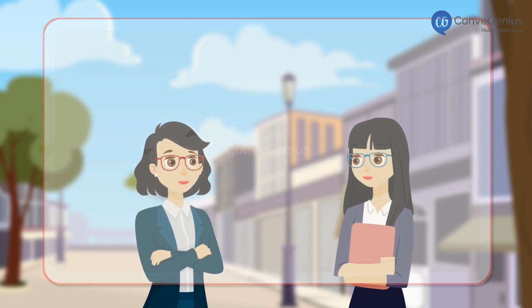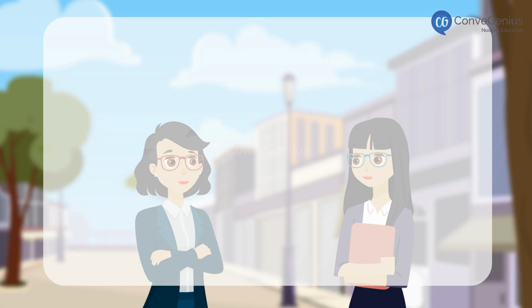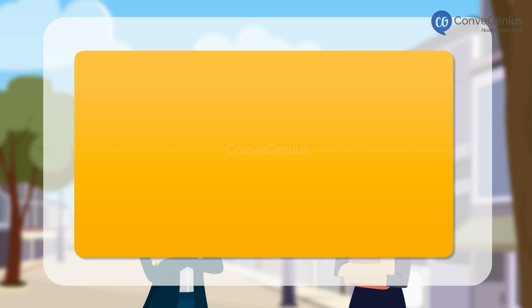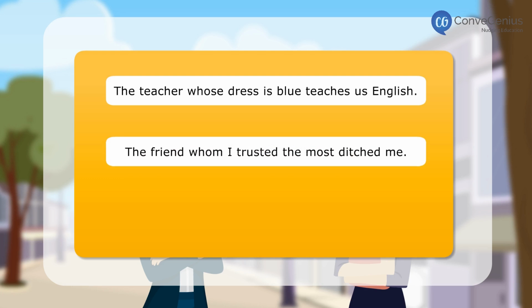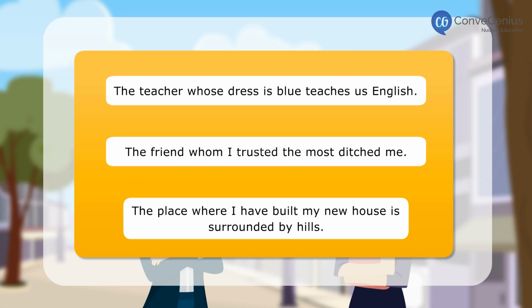Here are few more examples of use of relative clauses with whose, whom, where. The teacher whose dress is blue teaches us English. The friend whom I trusted the most ditched me. The place where I have built my new house is surrounded by hills.